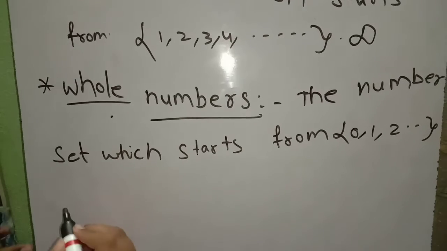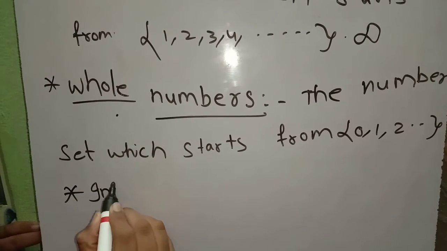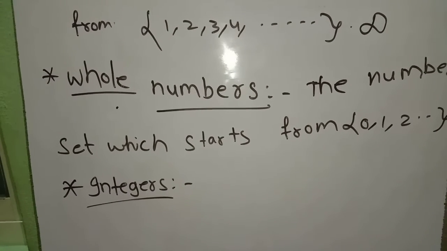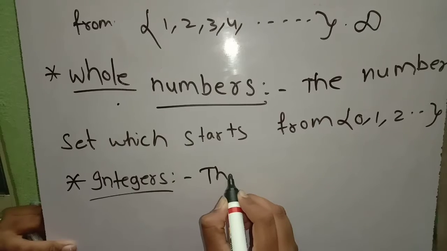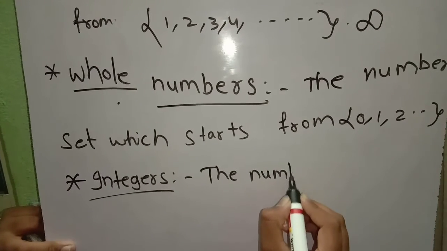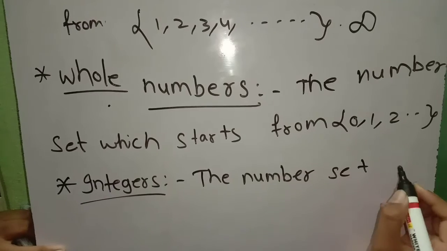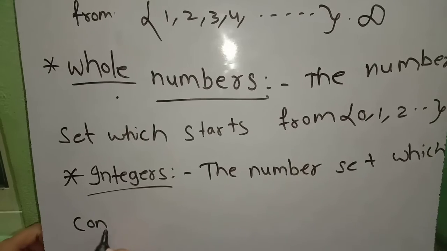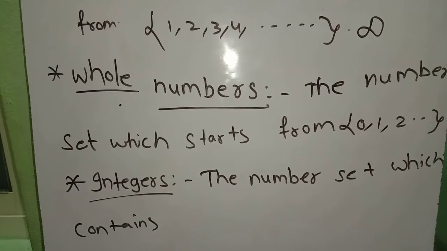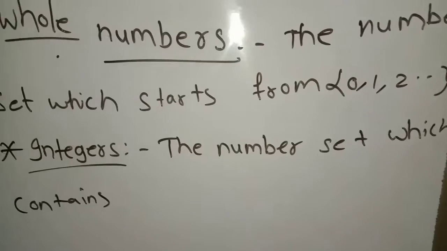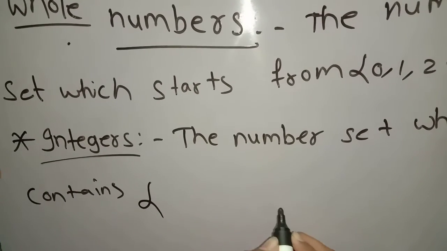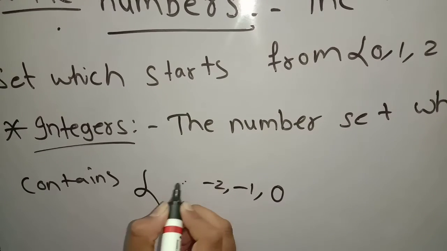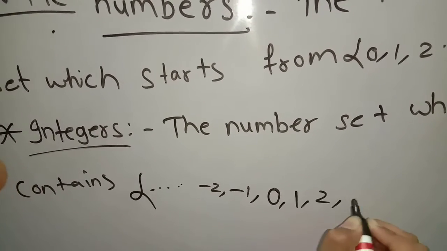So now we are learning about integers. Integers means the number set which contains 0 and negative integers and also positive integers.